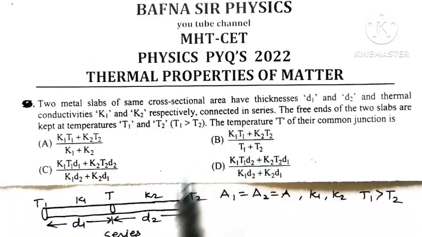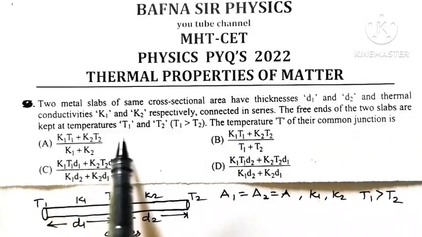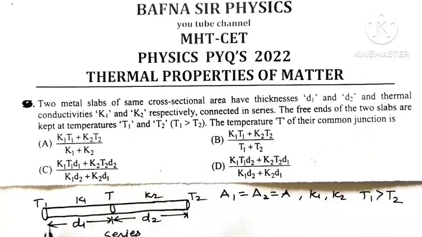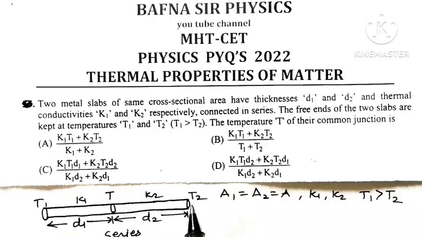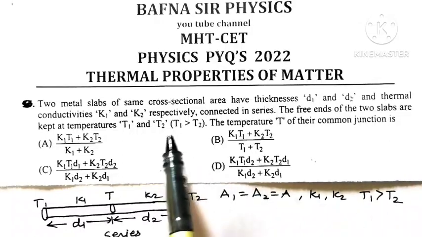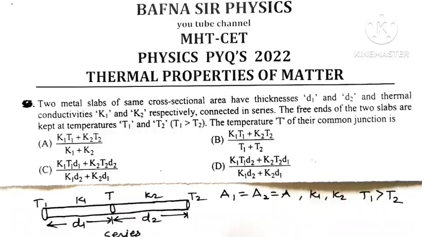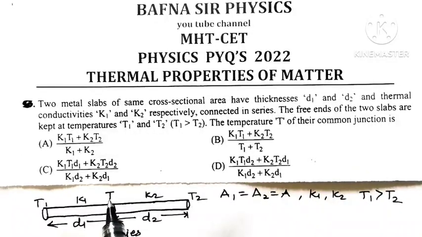And they are connected in series, meaning they are connected one after the other. The free ends of the two slabs are kept at temperatures T1 and T2, such that T1 is greater than T2. Here is the common junction, and T is the temperature of the common junction.